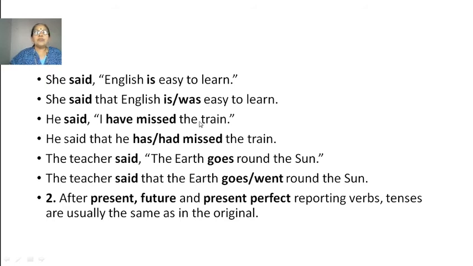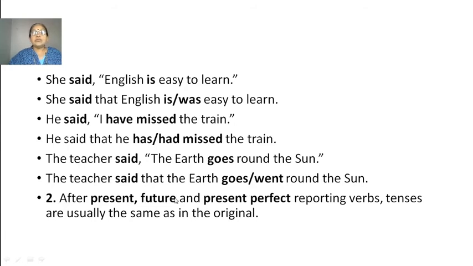He said, "I have missed the train." He said that he has missed the train. The teacher said, "The earth goes round the sun." The teacher said that the earth goes round the sun. You cannot write "earth went." It is going on every day, right?